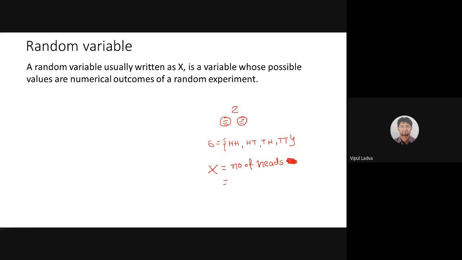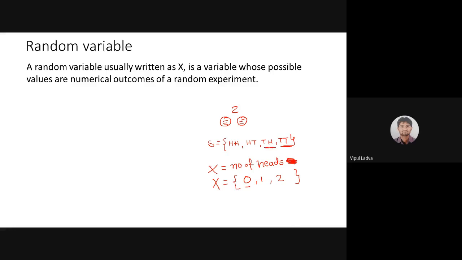In such a case, random variable X will be able to take the value 0, 1, or 2. It takes 0 if the result of tossing two coins is TT, that means in this outcome the heads are not there. Both are tails, so the number of heads is 0.